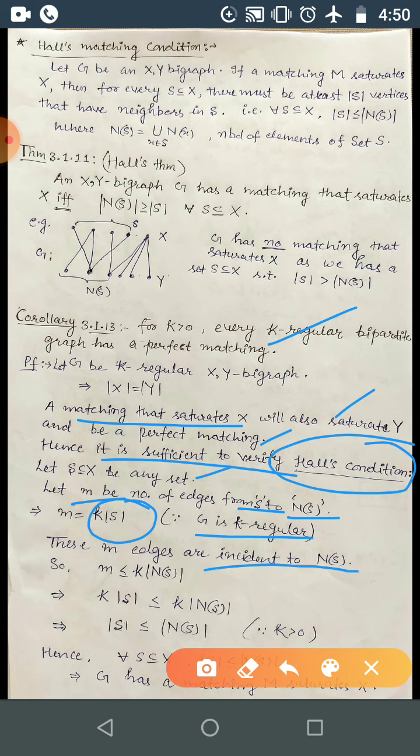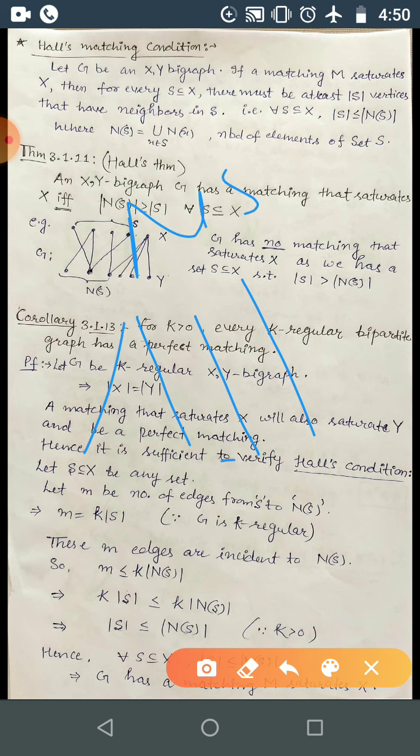That means the cardinality of N(S) will be at least M, correct? These M edges coming from S are incident with N(S). So here we have S, and here N(S).